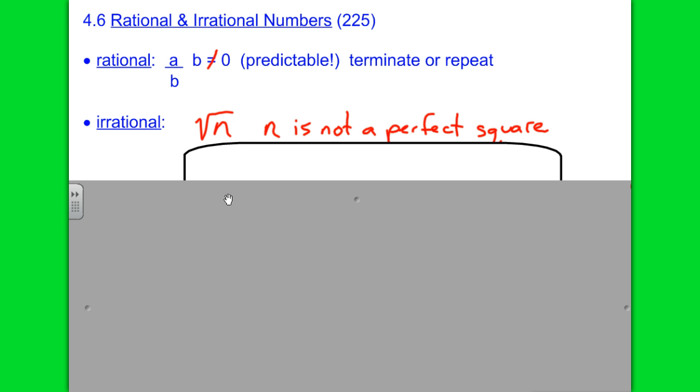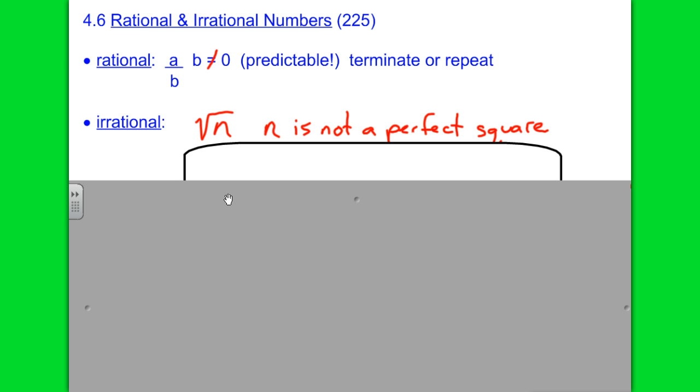So we would start with, what's the smallest whole number that if we stuck it inside the radical would be irrational? 2. Square root of 2. Now square root of 0 we can find. Square root of 0 is 0. Square root of 1 is 1. Those are perfect squares. But the square root of 2 is 1.4 or something, and it goes on forever, and there's no pattern.